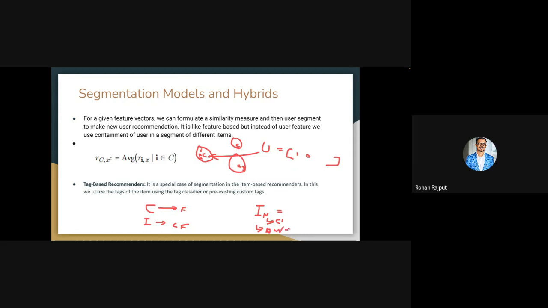Based on this information, you have some initial item characteristics, and using this information you assign this item to a certain category, where in the activewear category this item will be recommended, or in the business casual category we should recommend it. So this is another way to create some kind of initial feature vector for our user and item, so it can be recommended to a different set of users.